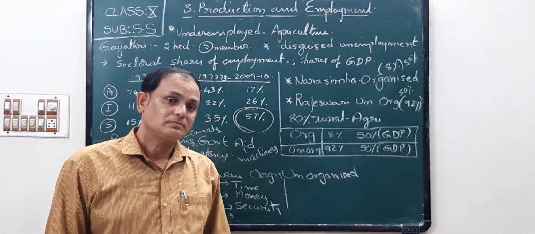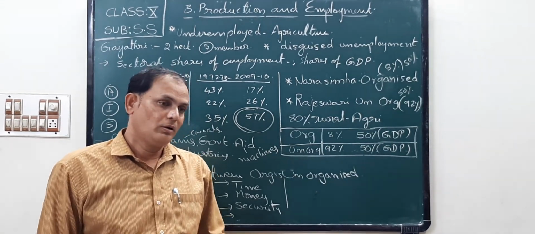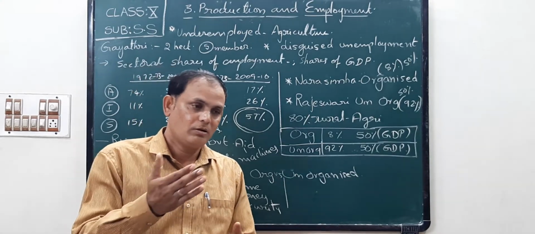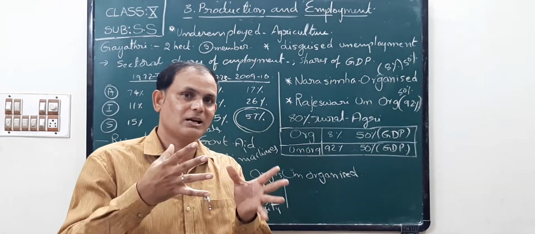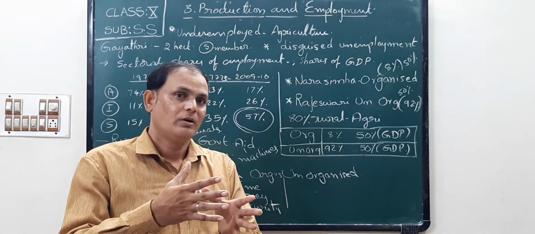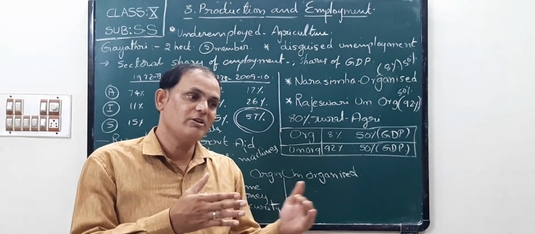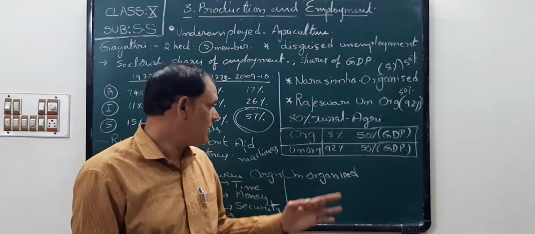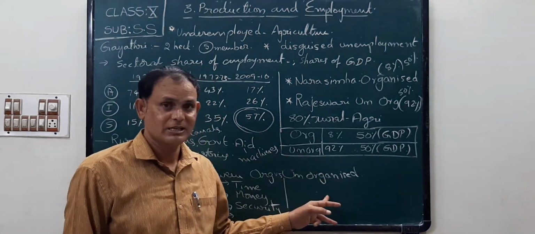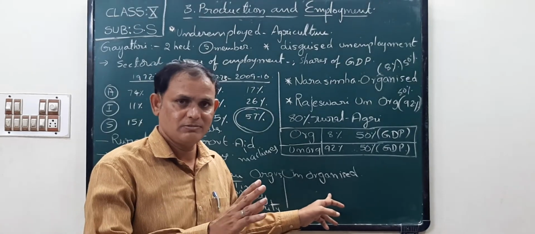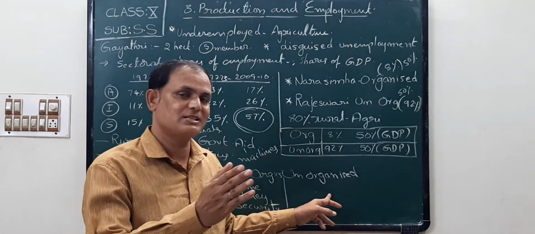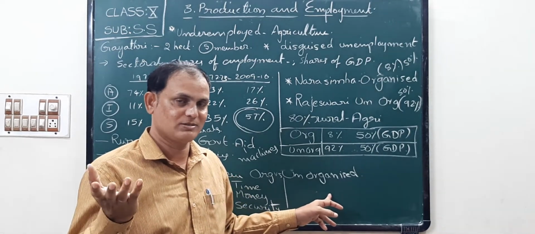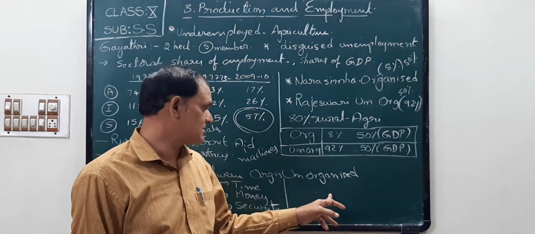Every month the concerned department will give salaries to organized sector employees. But unorganized sector workers receive payment after a week, after 7 days, from the owners or concerned departments.